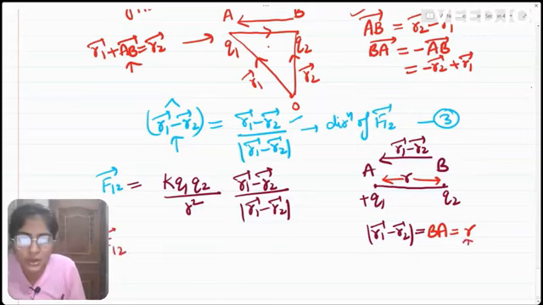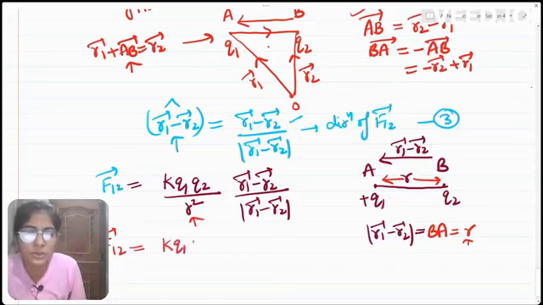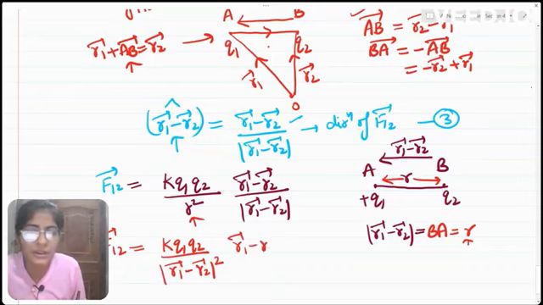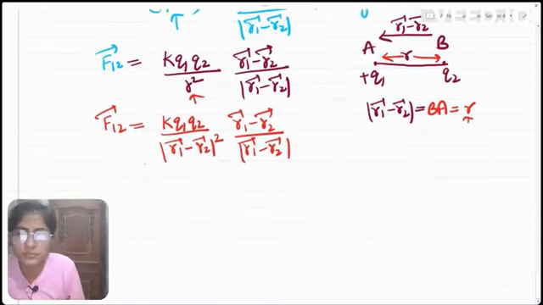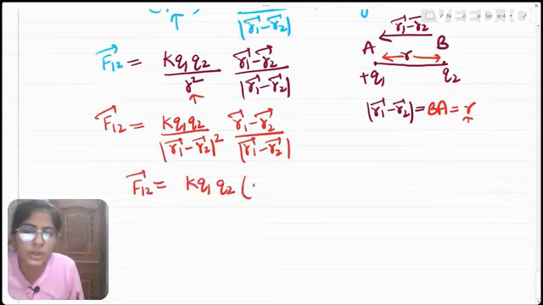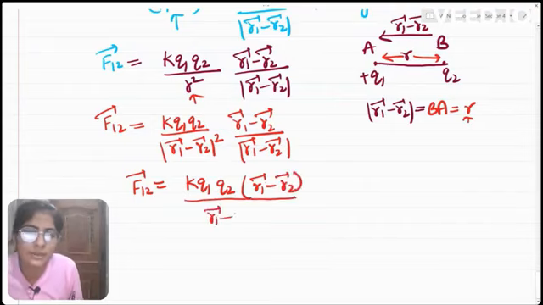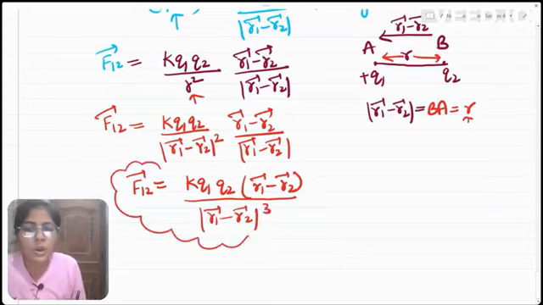Using the r1 minus r2 magnitude in place of r, we have F12 equal to k q1 q2 divided by r1 vector minus r2 vector magnitude whole square, into r1 vector minus r2 vector divided by r1 vector minus r2 vector magnitude. Rearranging all these terms, we can see that F12 is equal to k q1 q2 into r1 vector minus r2 vector divided by r1 vector minus r2 vector magnitude whole cube. So this is Coulomb's law in vector form.